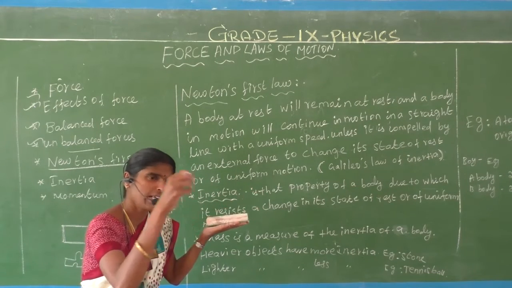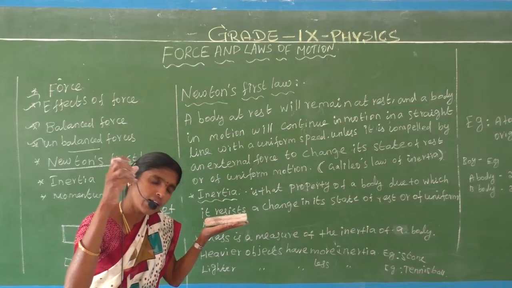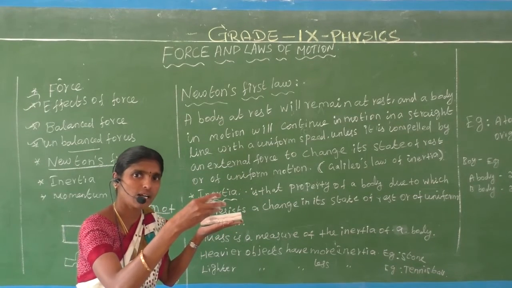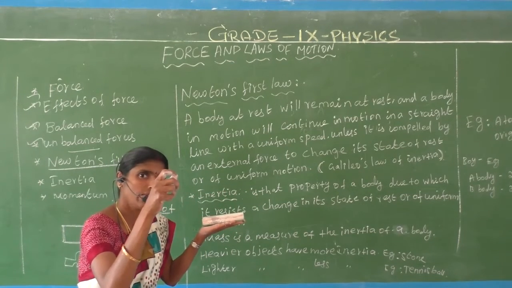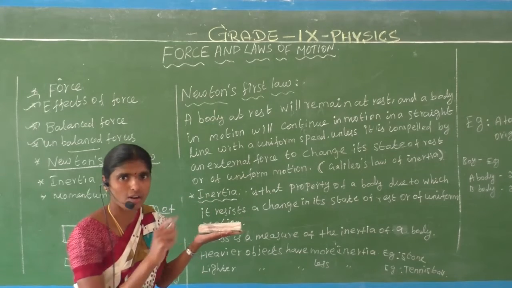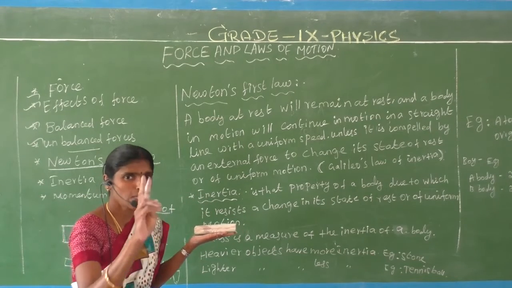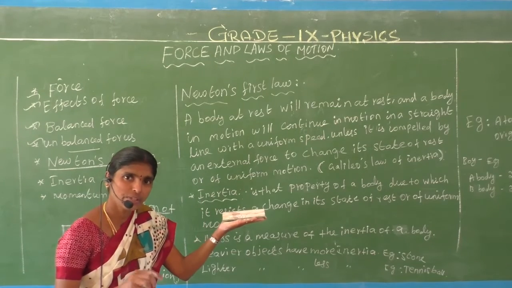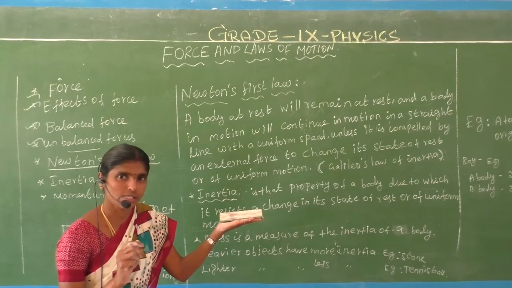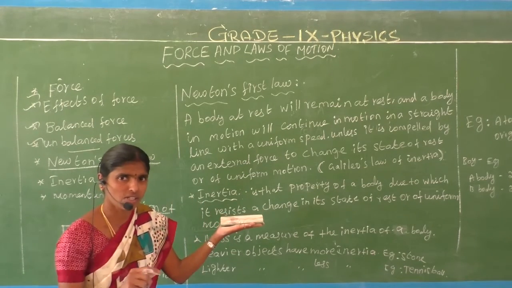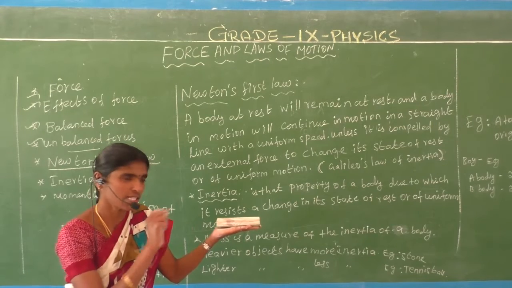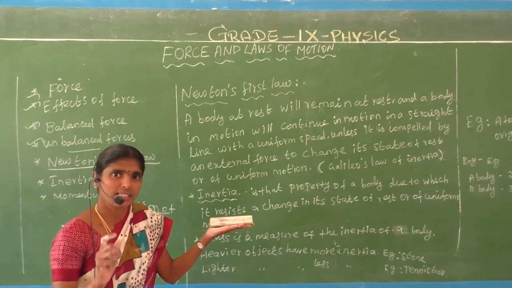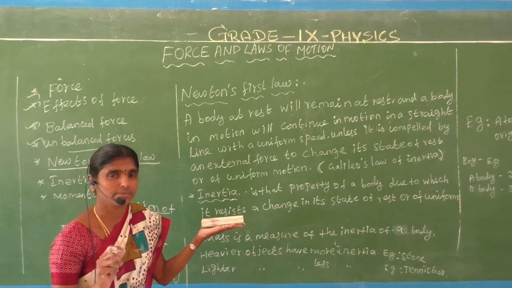We didn't give any forces, so the car is moving at the same speed. We didn't apply force on the object either. Let us consider the two examples. One stationary object: we didn't give any forces, we didn't touch the object, so the object is always at rest. That is the first law of motion.